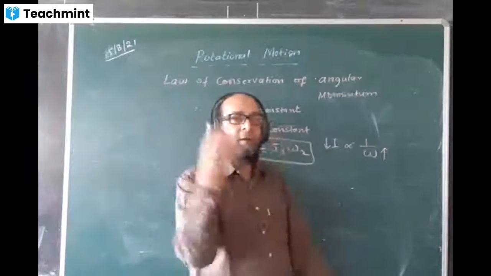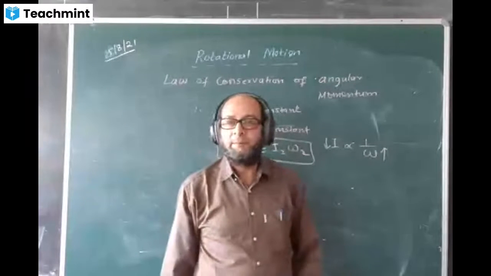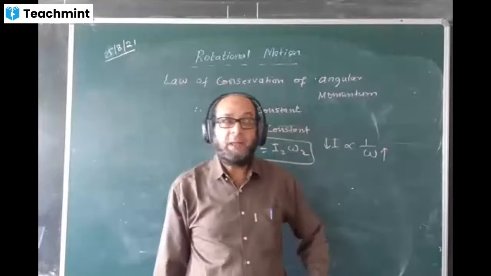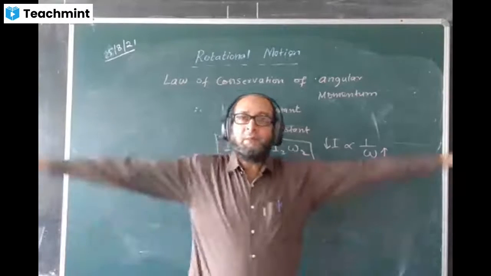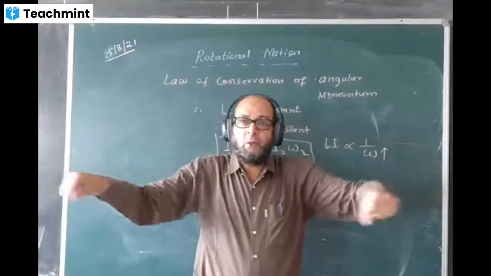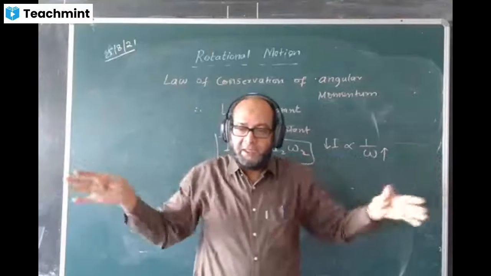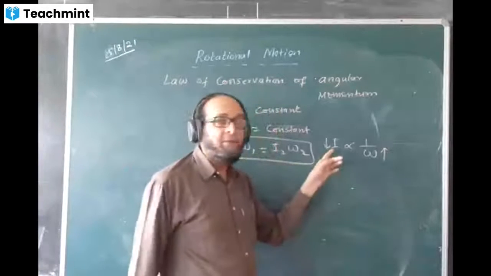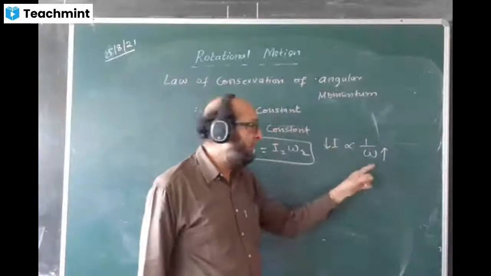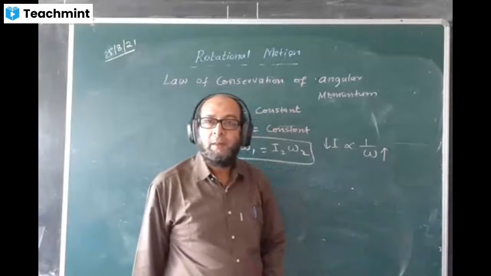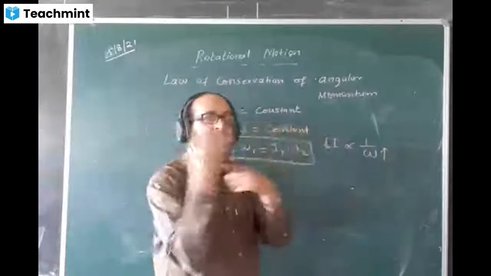Why? Same reason. When the mass is far away, the radius is more. But when the mass comes closer, the radius is decreasing and the moment of inertia is decreasing. When the moment of inertia decreases, the speed of rotation will increase, and the person will start spinning.